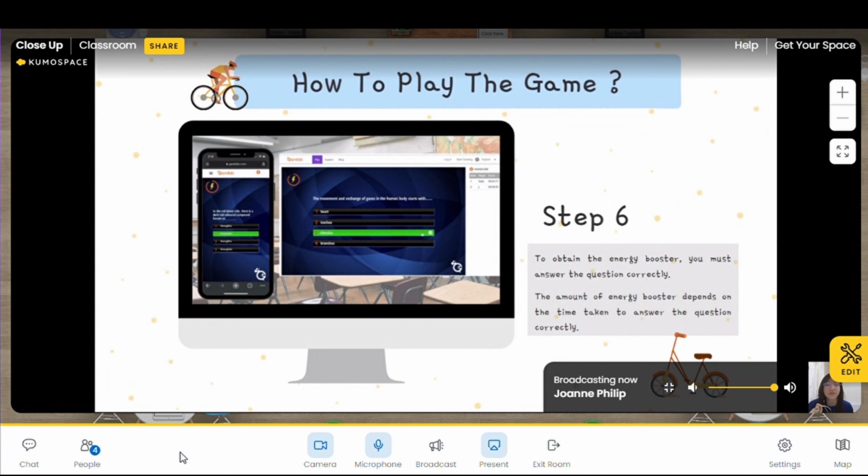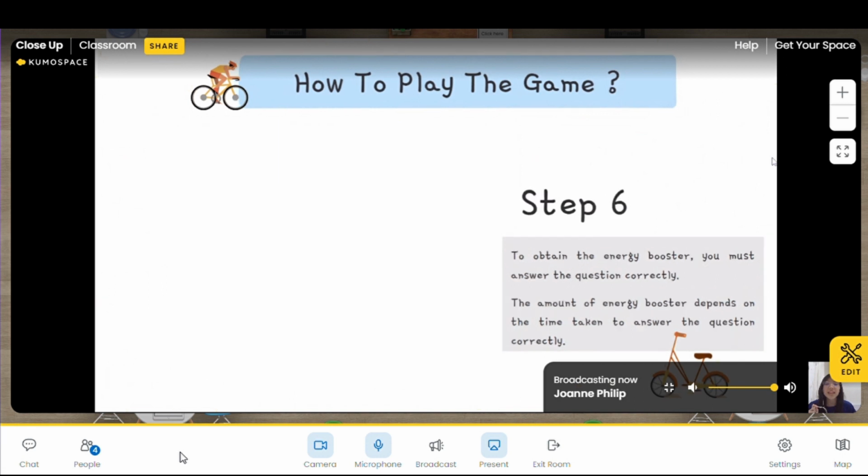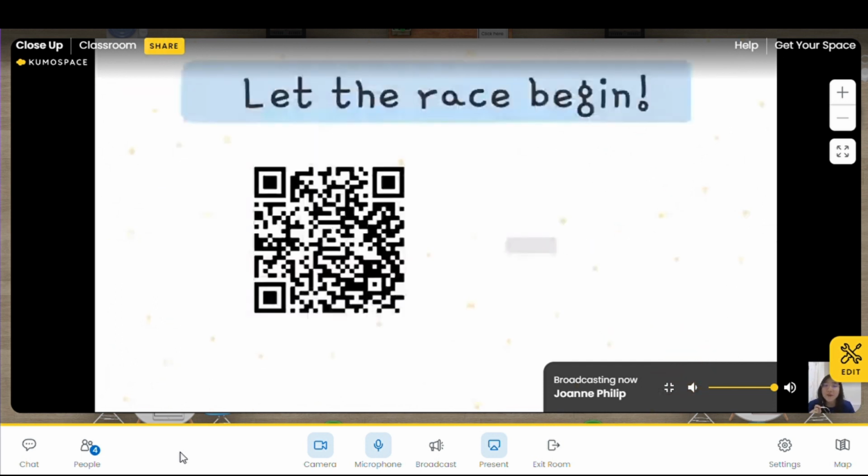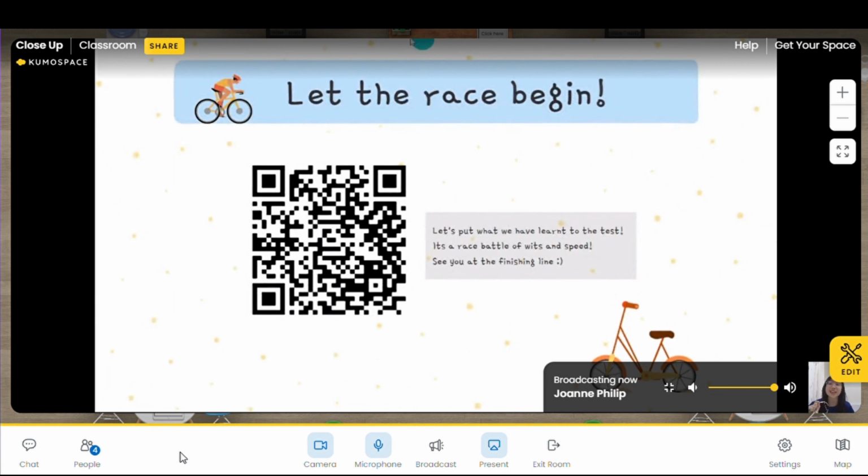All the things that we have learned. And the amount of energy booster depends on the time taken to answer the question correctly. So you must remember to answer correctly, right? And the last step is at the end of the race, the scoreboard list will be displayed. So those with the highest speed will be at the top of the list as shown in the picture. And so what are we waiting for? So let the race begin.